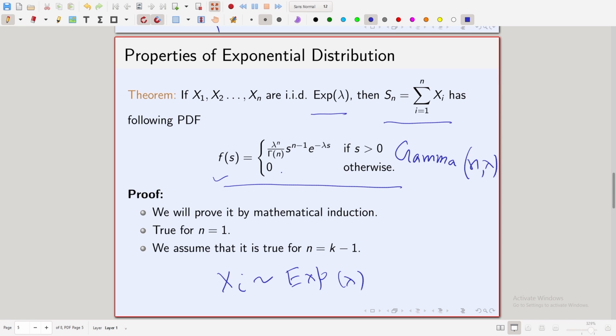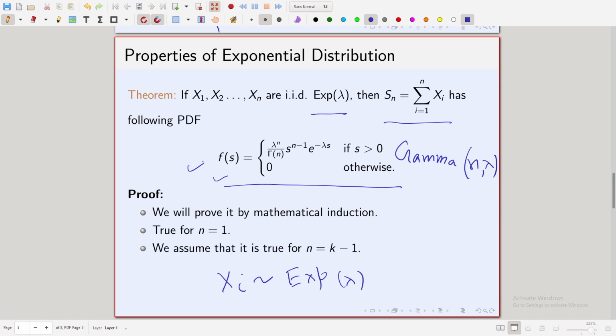Now this is true for any n, so we will prove it by mathematical induction.